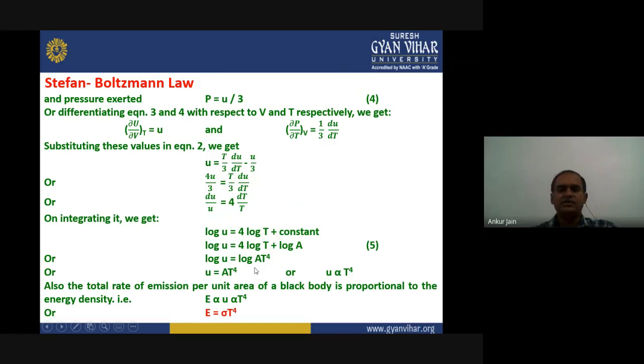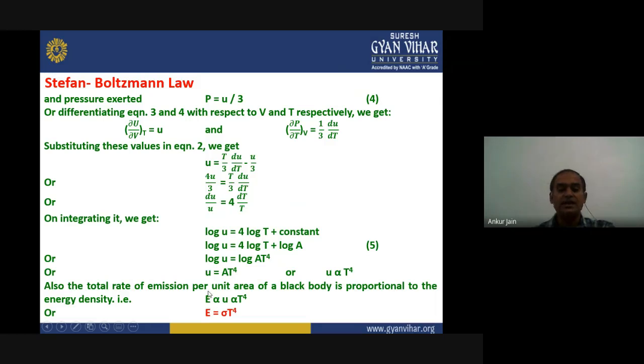Now if we remove this log from both sides, it will become U equals to A T to the power 4, or since A is a constant, we can write this as U is proportional to T to the power 4. Now we also know that the total rate of emission per unit area of a black body is proportional to the energy density.